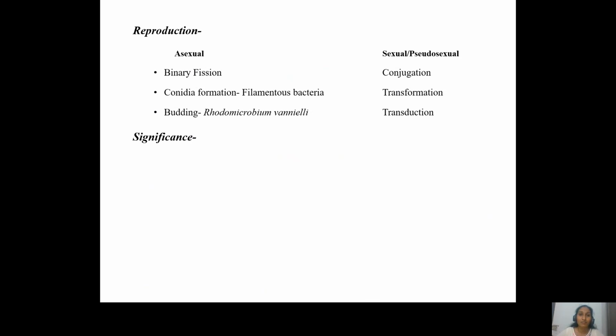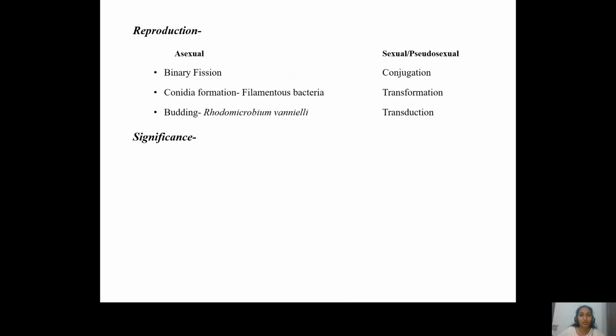Now, this binary fission, under favorable conditions, in the most commonly studied bacterium, E. coli, divides every 20 minutes. So at the end of every 20 minutes, you can get a doubled number of the bacilli, whatever number you started with. And the second type of asexual reproduction is conidia formation. Certain filamentous bacteria produce structures called conidia at the tip of their filament.